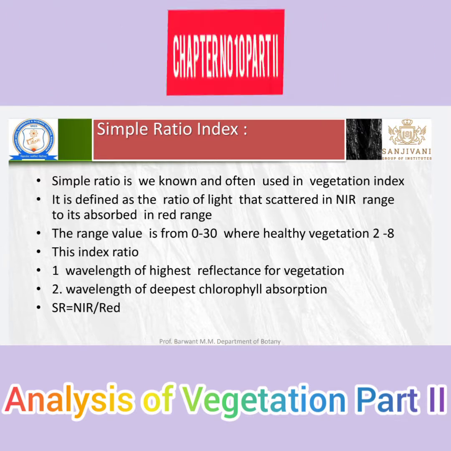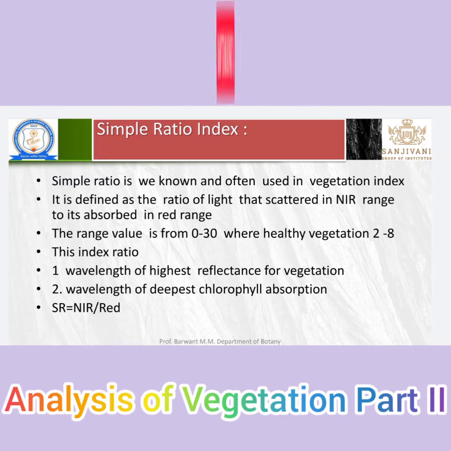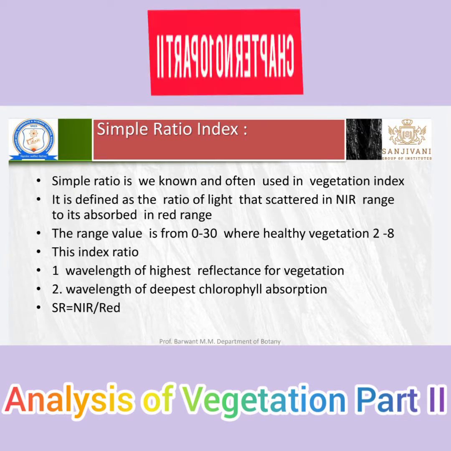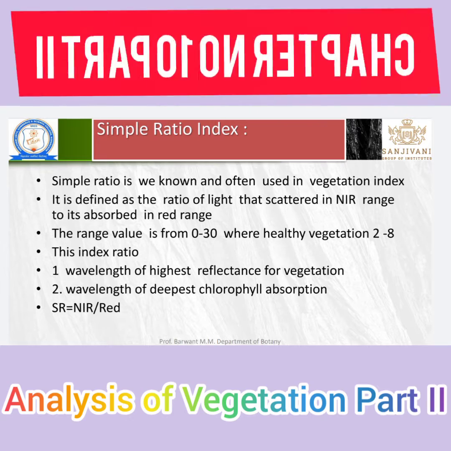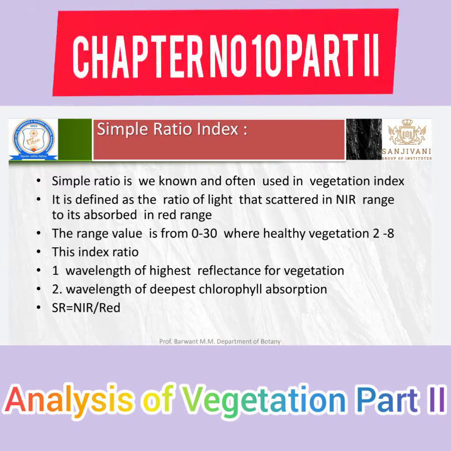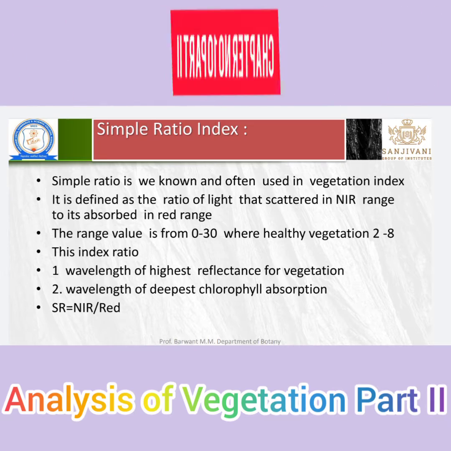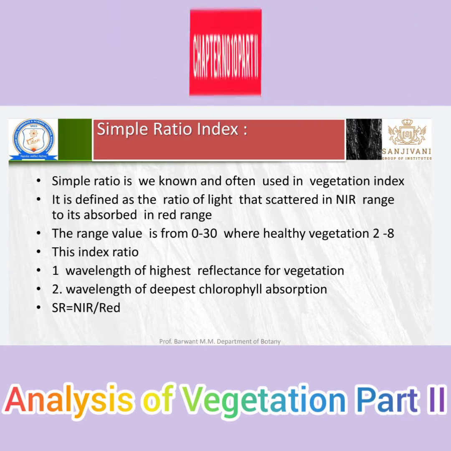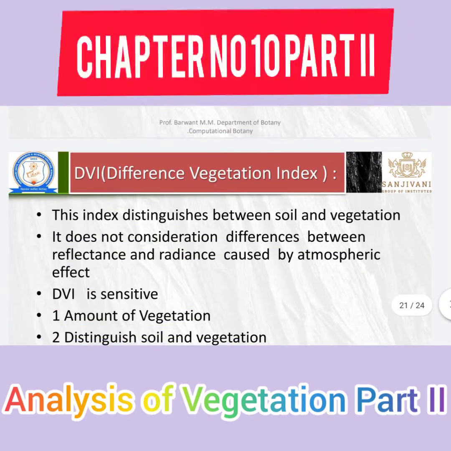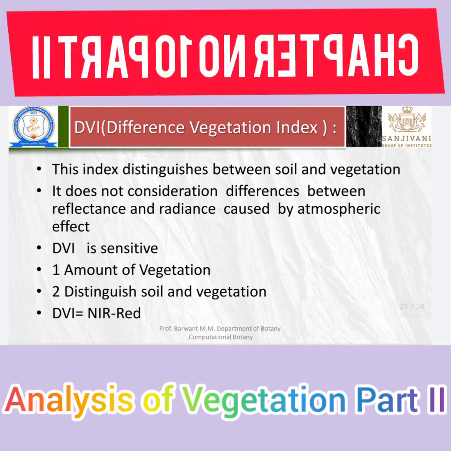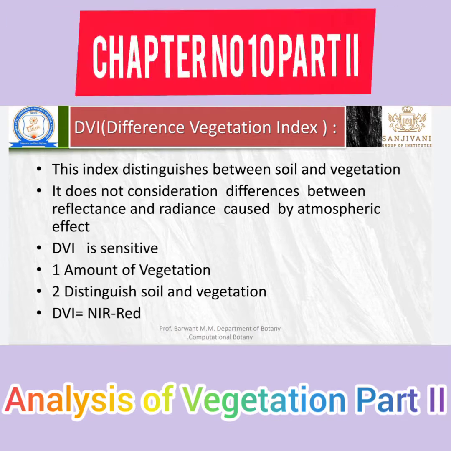The range of values is from 0 to 30, where healthy vegetation is 2 to 8. This ratio uses the wavelength of highest reflectance for vegetation and the wavelength of deepest chlorophyll absorption. SR is equal to NIR divided by red.